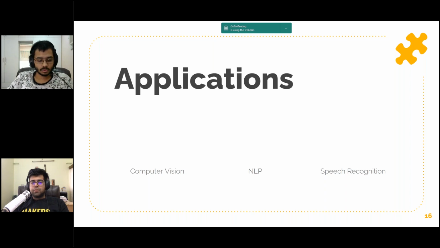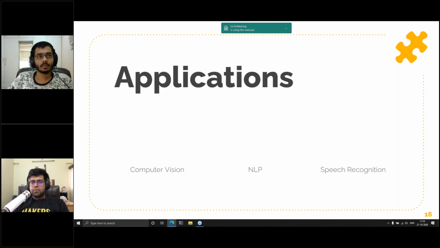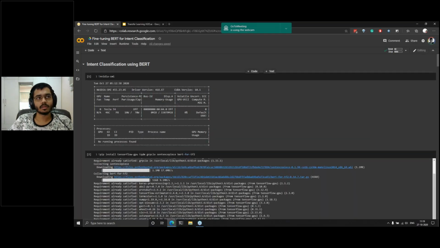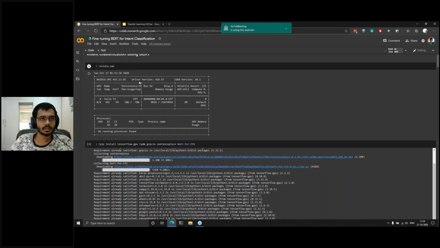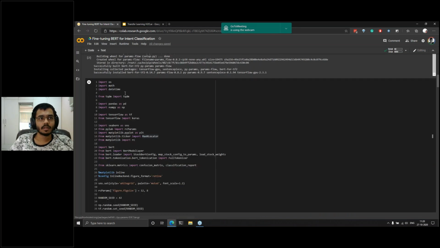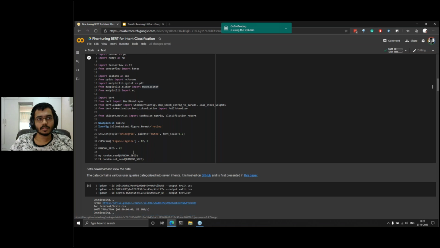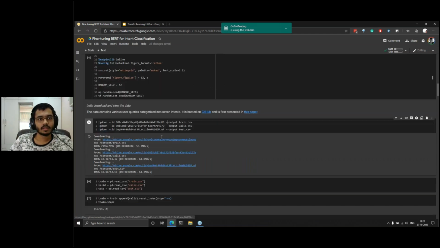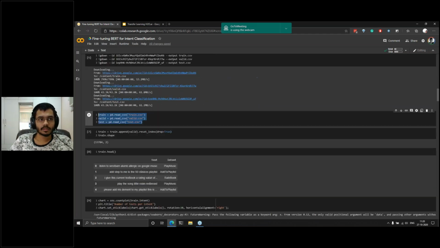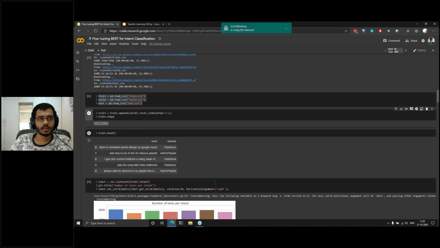So I would like to show you a demo that I've prepared for transfer learning in NLP. Primarily, what we'll be doing is using the BERT model for intent classification. So these are some of the installation steps. Now here I start to import all the libraries as well as the various color palettes that I want to display my data with. I download the training files, I read the training files, then I check the shape, I check the head.